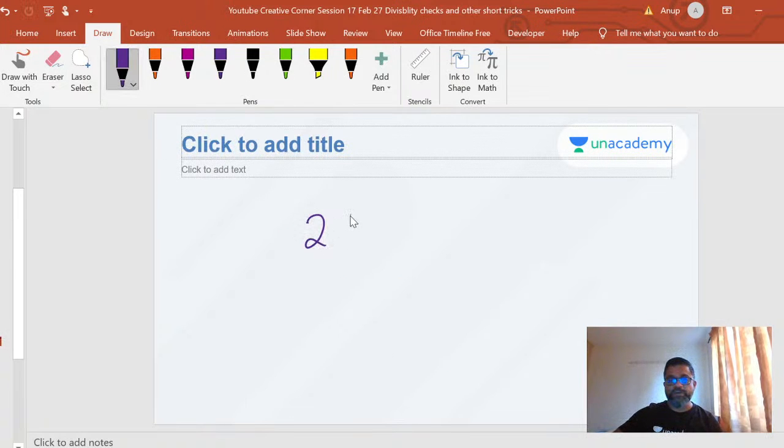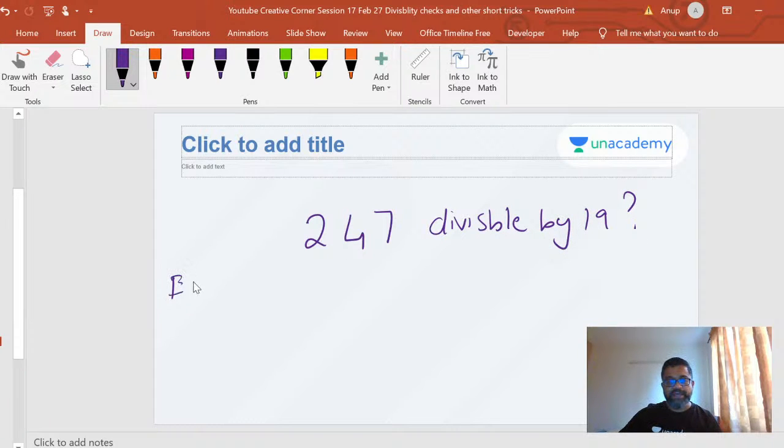So here what I'm checking is whether 247 is divisible by 19. That's the question. So I find out the Ekadika is equal to 2. I hope you all will agree, the Ekadika of 19 is 2. I've written this 247 here. My very first step is to multiply the Ekadika by the last digit, 7 into 2, and add it to this digit and put it down here, 18, because 7 into 2 is 14, 14 plus 4 is 18.